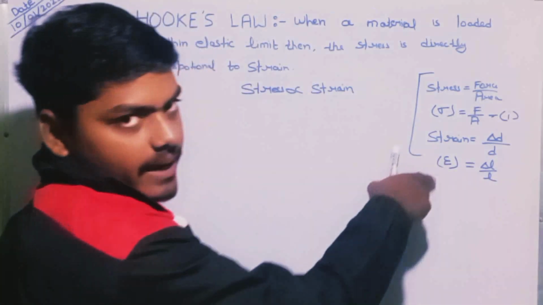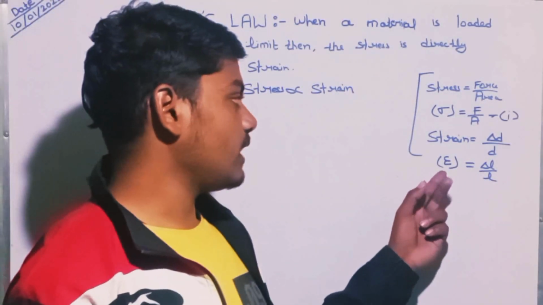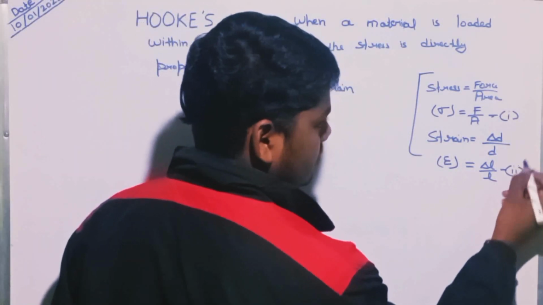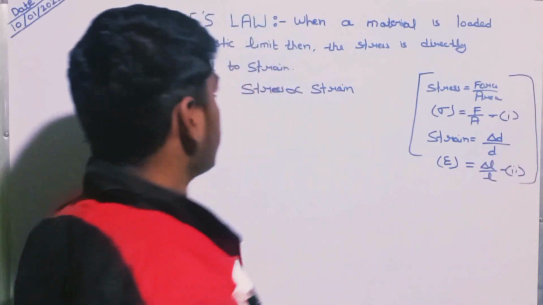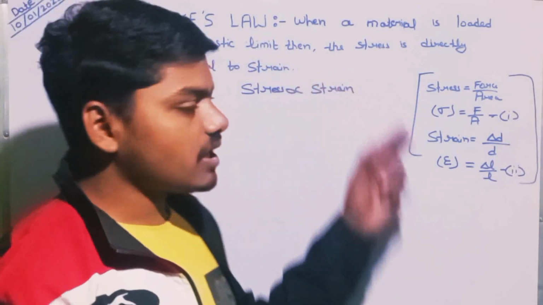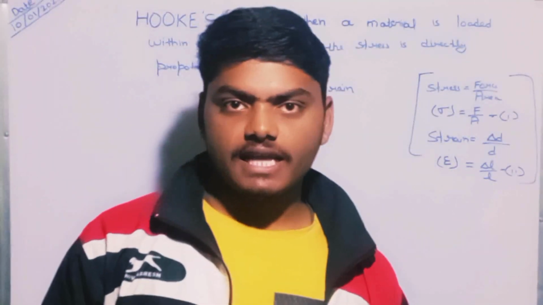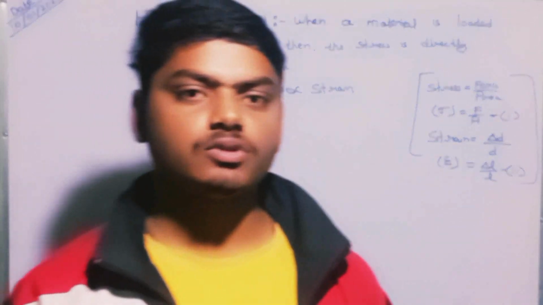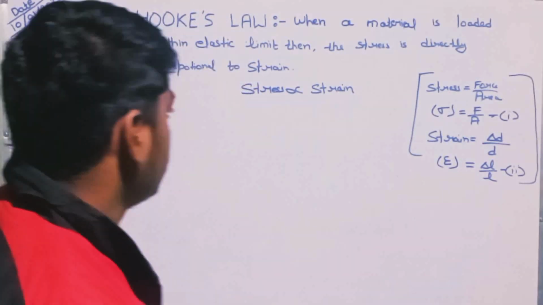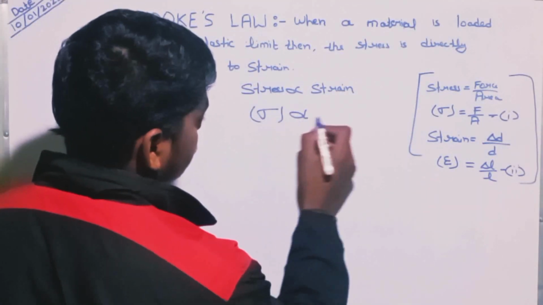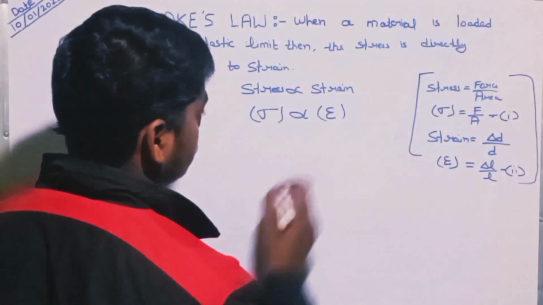This is equation number second. So according to Hooke's law, whenever a material is loaded within elastic limit, then the stress is directly proportional to the strain. So sigma is directly proportional to epsilon.